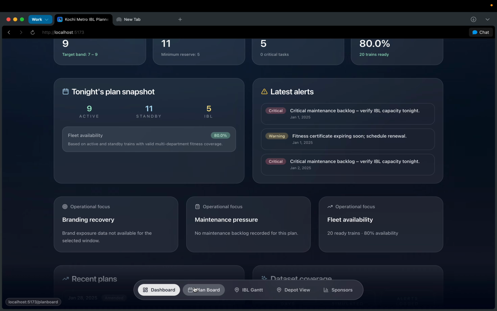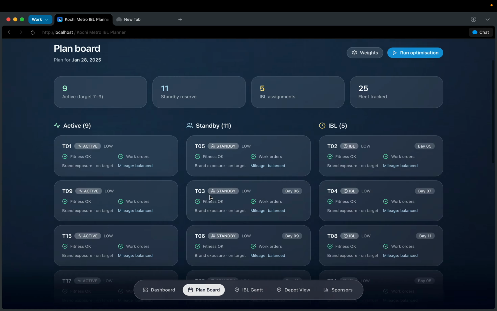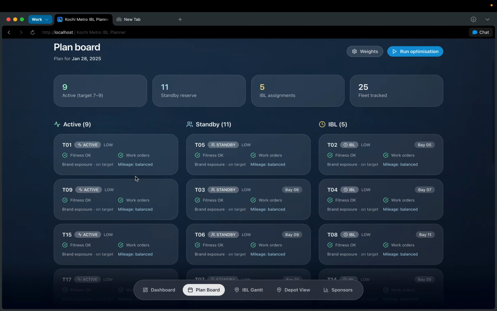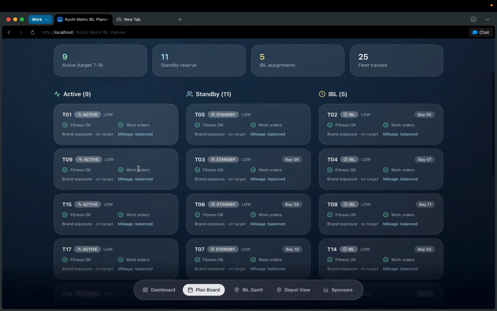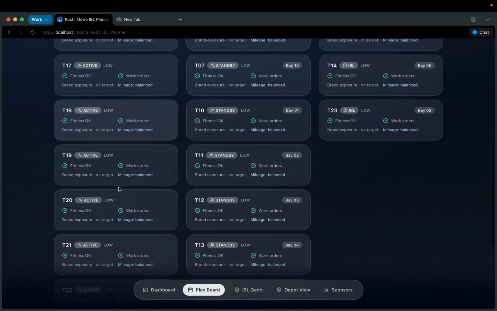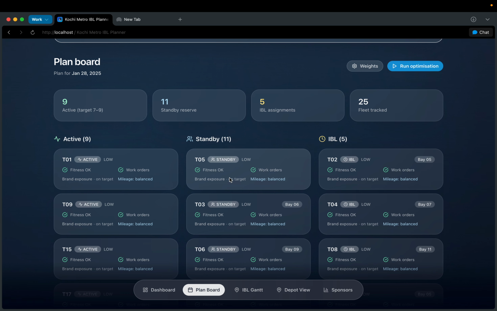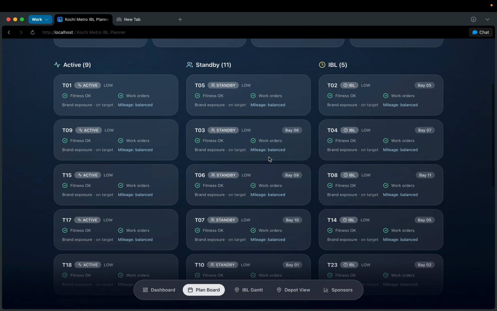To give you a detailed understanding, let's go to the plan board. The plan board is basically a ranked induction order of the trains which are currently active and ready to go into service. You can see the trains which are active and can go into service, and this is the list of the trains which would be on standby, and which bay they are parked in.